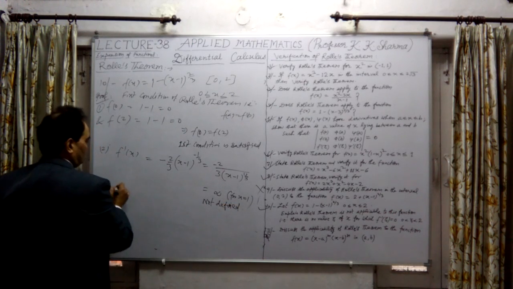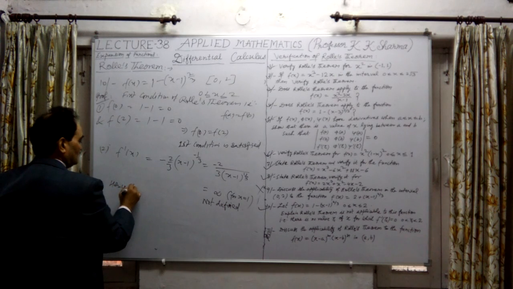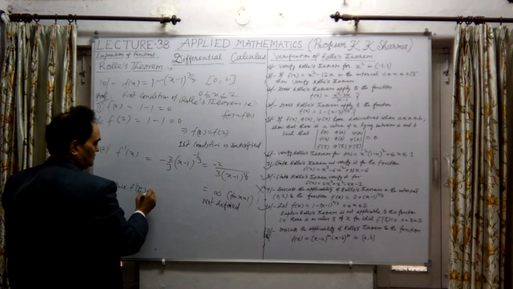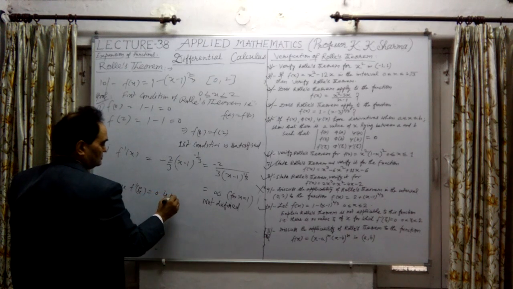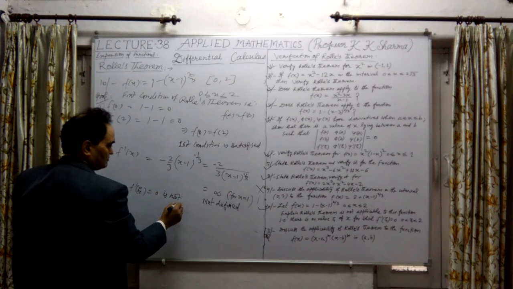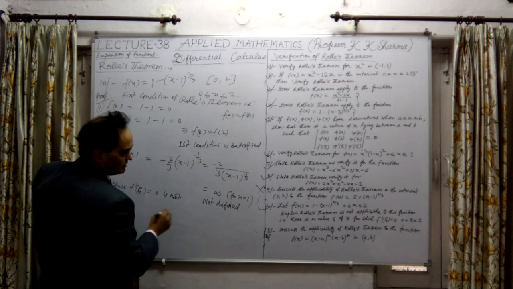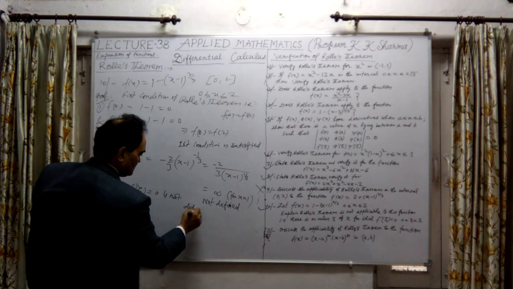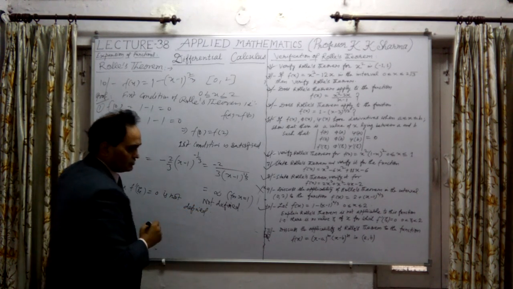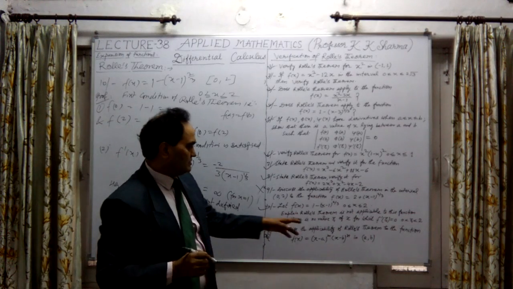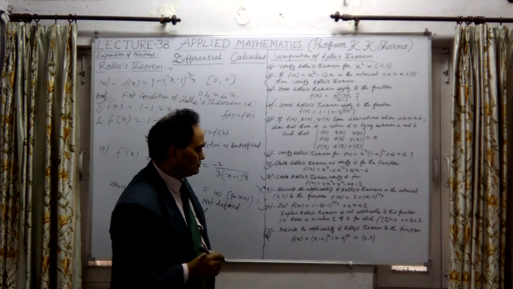Hence f dash zeta equal to 0 is not found. We cannot find a zeta point in between for which this is 0.